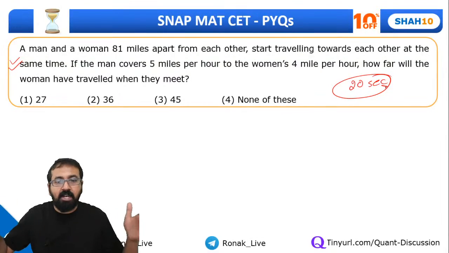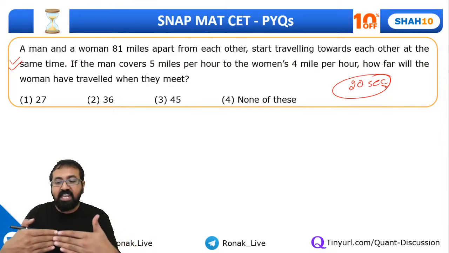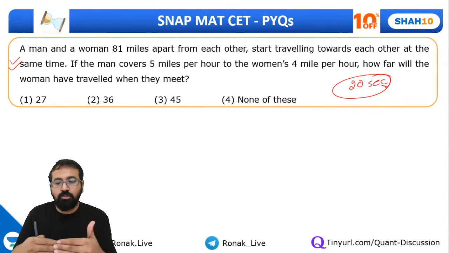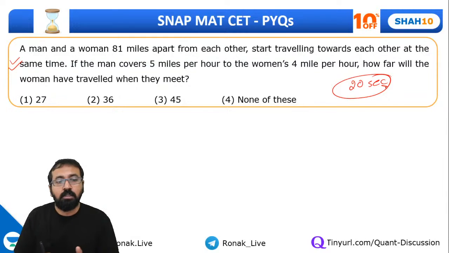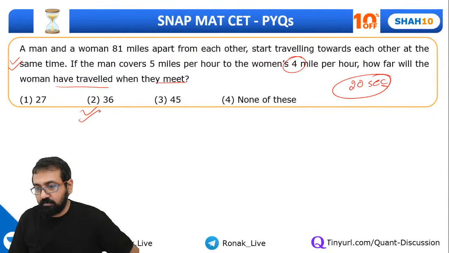81 miles apart, traveling towards each other, relative speed 5 plus 4, 9 miles per hour. So it will take 9 hours to travel 81 miles together. So they'll meet after 9 hours. And how far will the woman have traveled when they meet? The woman is traveling at a speed of 4 miles per hour. So 9 fours are 36 is the answer.